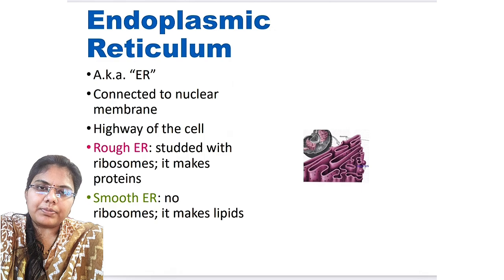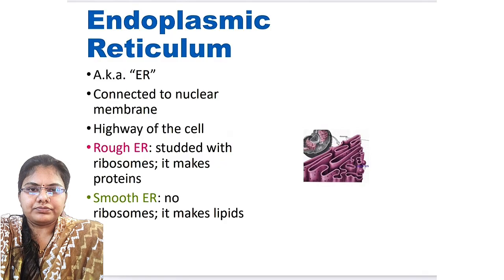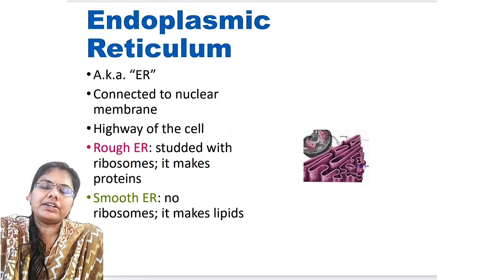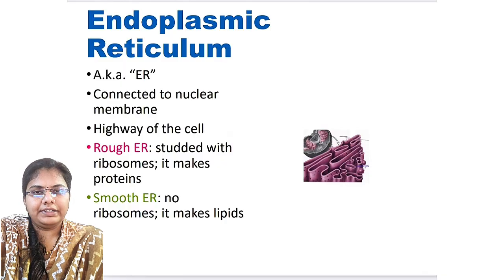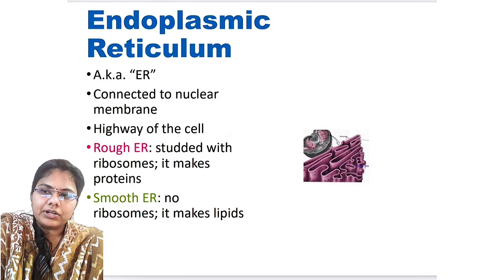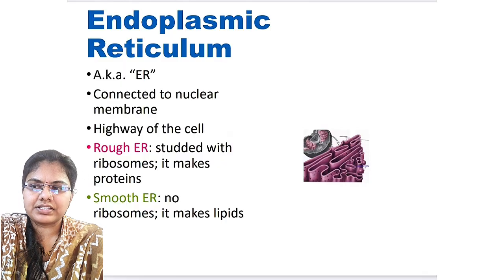First is the rough endoplasmic reticulum and second is the smooth endoplasmic reticulum. In rough endoplasmic reticulum, ribosomes are present and that helps in protein synthesis. In smooth endoplasmic reticulum, there are no ribosomes. It helps in lipid and fat synthesis.